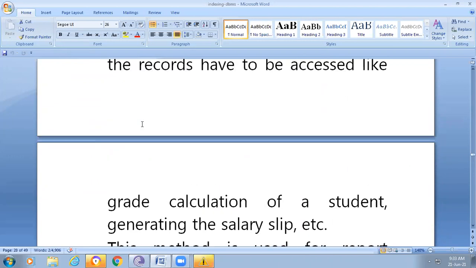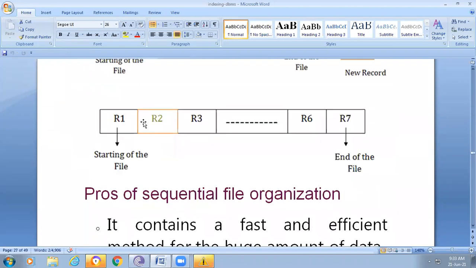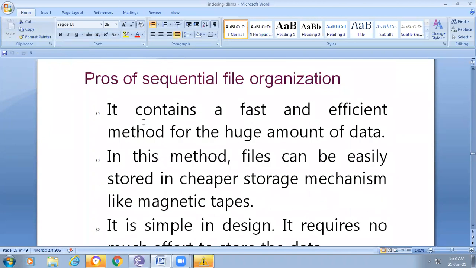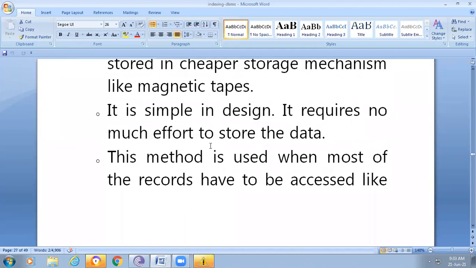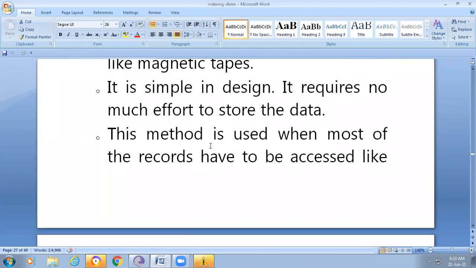Okay, up to now we are observing the advantages of sequential file organization. This is a fast and efficient method for huge amounts of data, so we can easily search for our required data. In this method, files can be easily stored in cheaper storage mechanisms like magnetic tapes. It is a simple design. It requires not much effort to store the data.